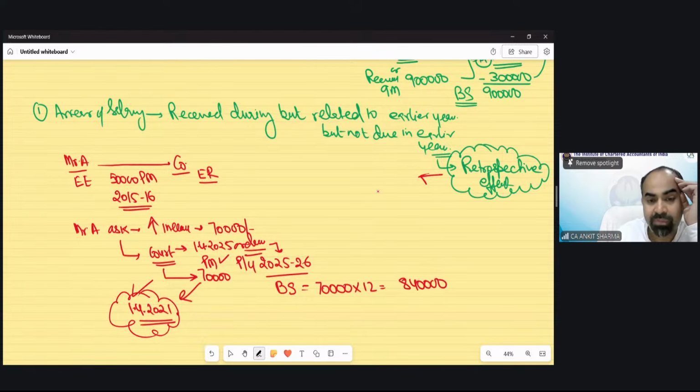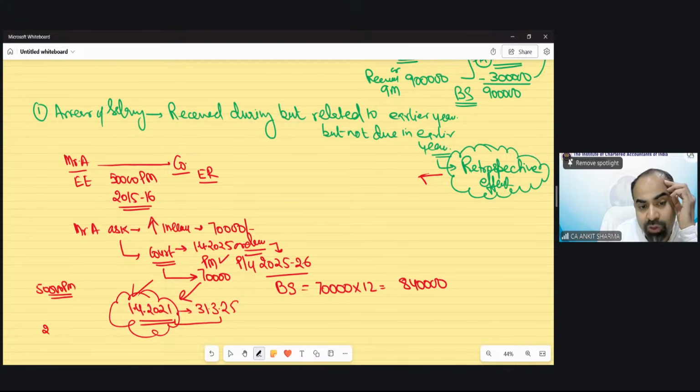So now what will happen from 2021 till 31st March 25? Mr. A was working in that organization. He was receiving salary of 50,000 per month and must be paying tax on it. But now the extra 20,000 per month he will receive for how many months? From 2021, 22, 23, 24, 25, that means for 4 years the increment also he will receive. 4 years, how many months? 48 months of amount he is going to receive.